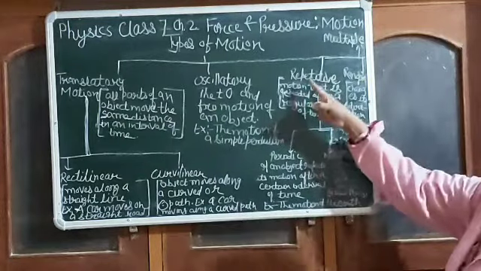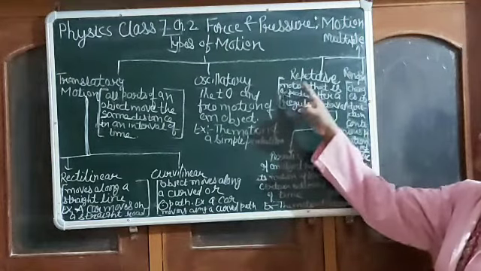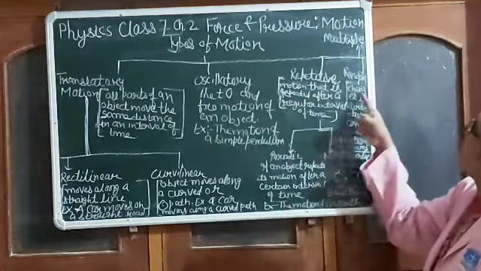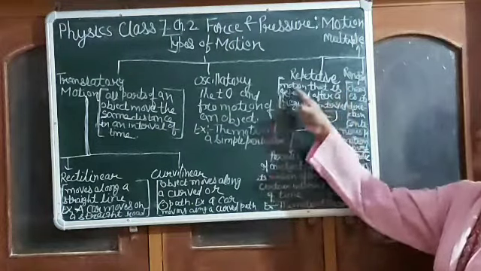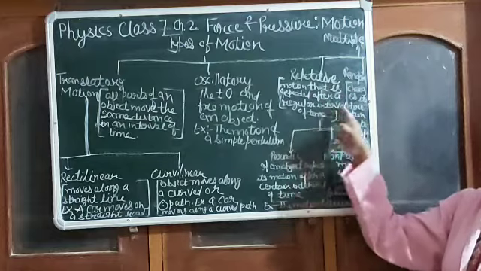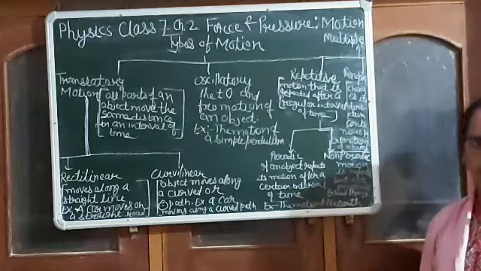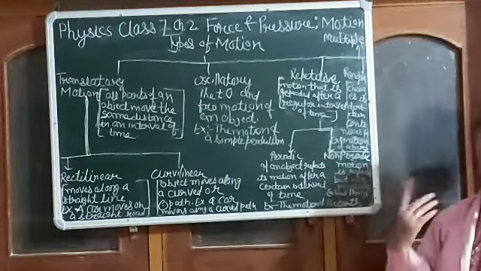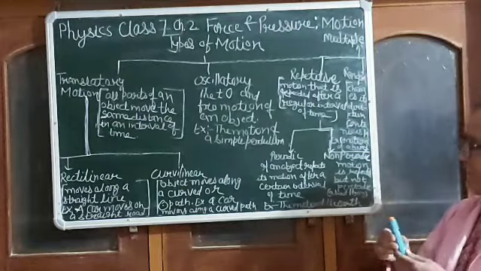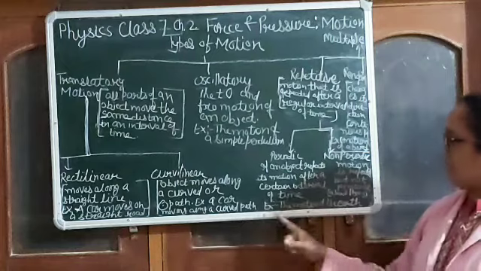Now, third is repetitive motion. Repetitive motion means a motion that is repeated after a regular interval of time. It is of two types, periodic and non-periodic. If an object repeats its motion after a certain interval of time, it is called periodic motion.